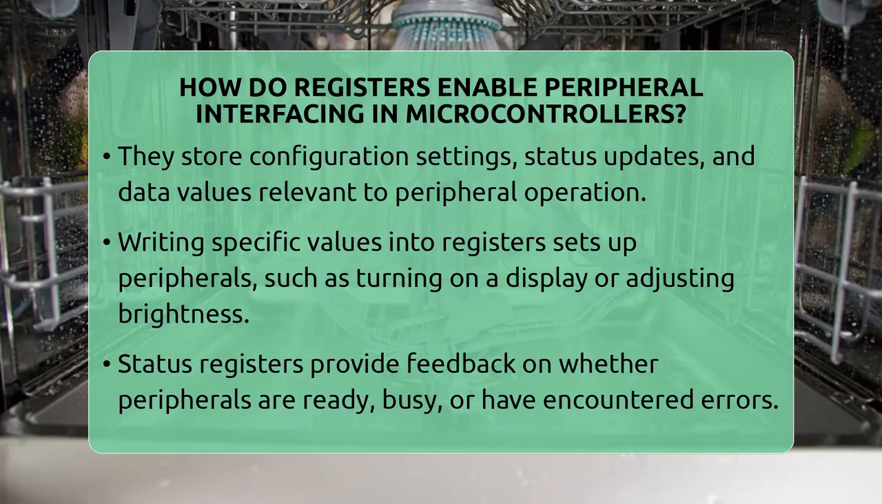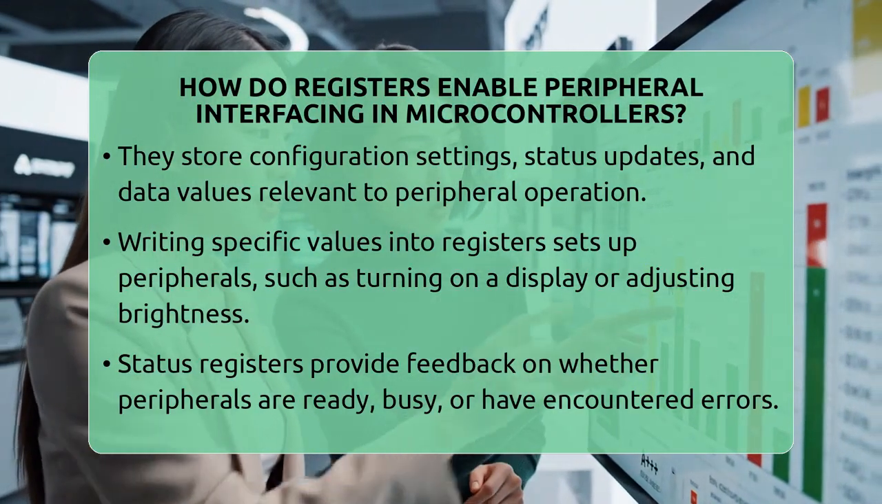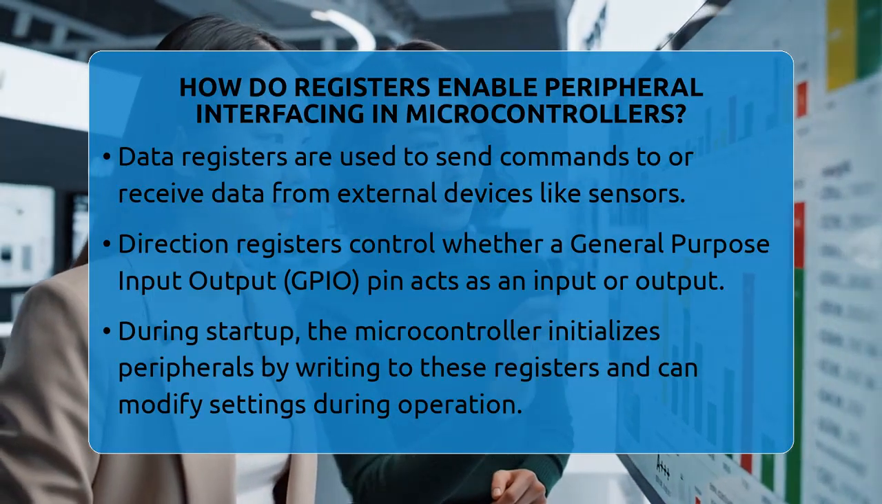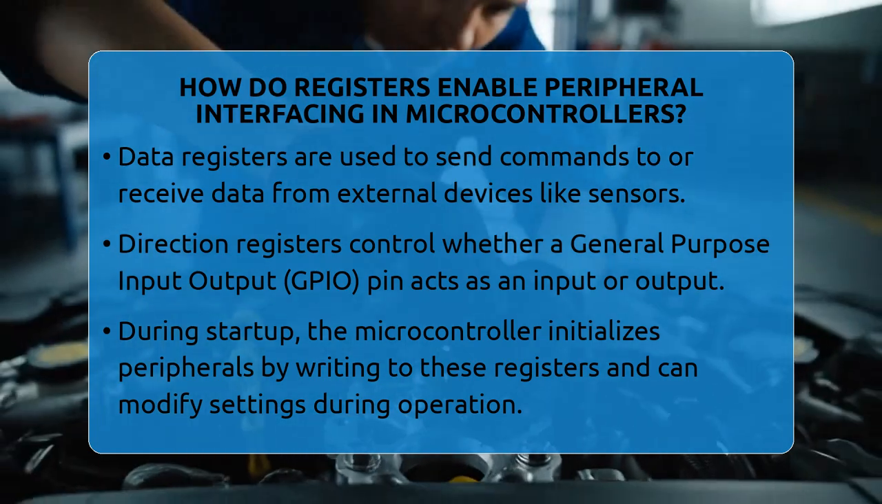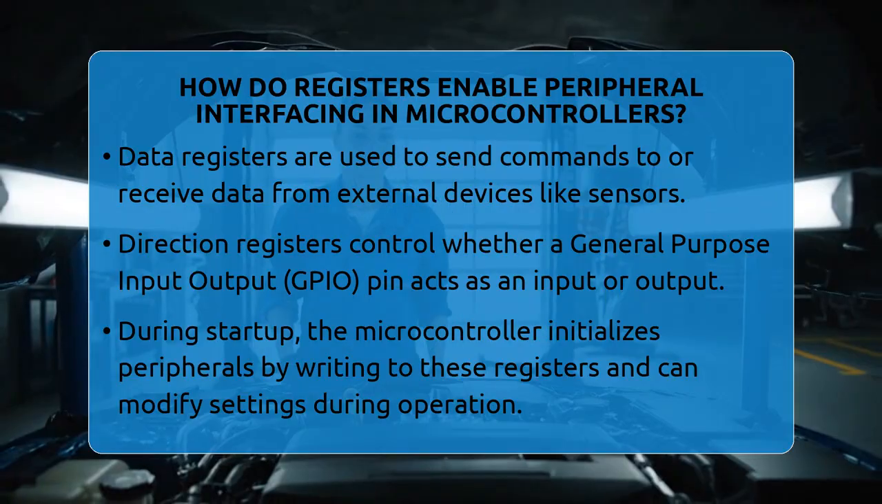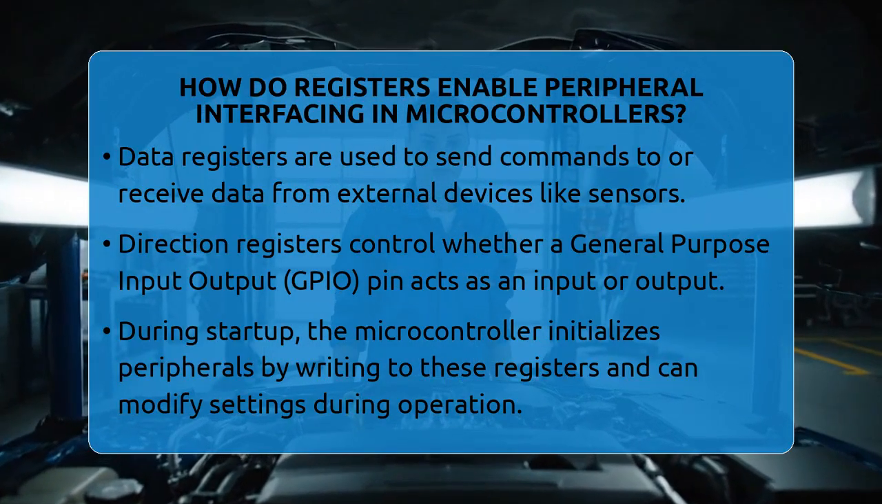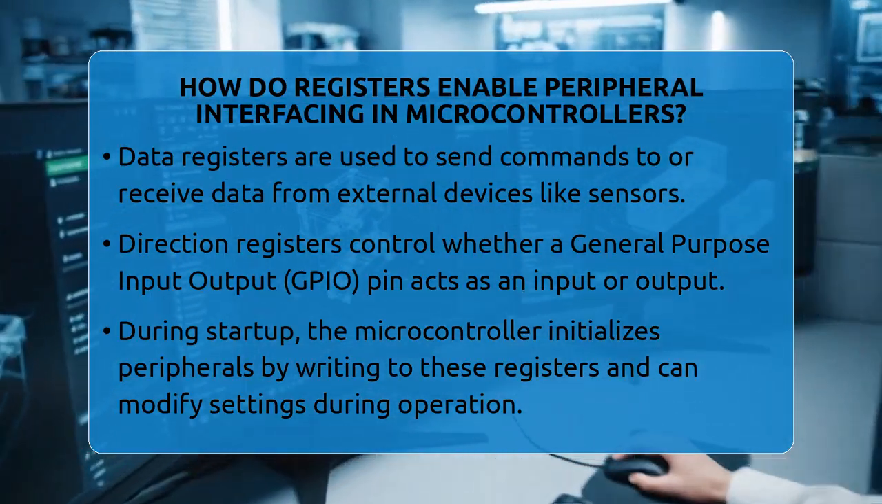For peripherals like general-purpose input-output pins, direction registers decide whether a pin acts as an input or output. Setting a bit in this register makes the pin listen for signals or send signals out. When the microcontroller starts up, it writes values into these registers to set everything up. During operation, it can change bits to control peripherals dynamically.